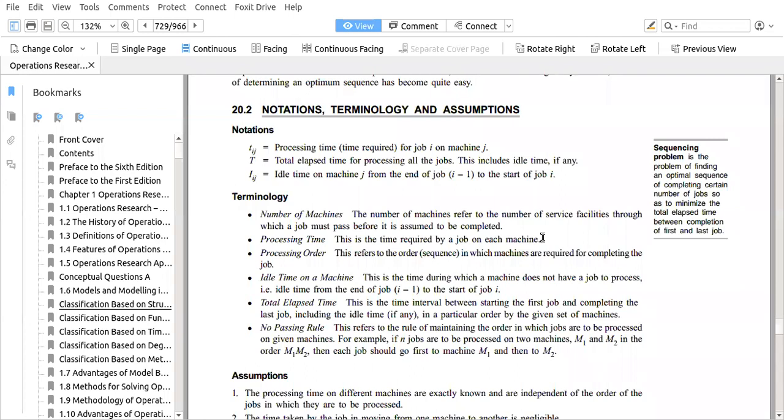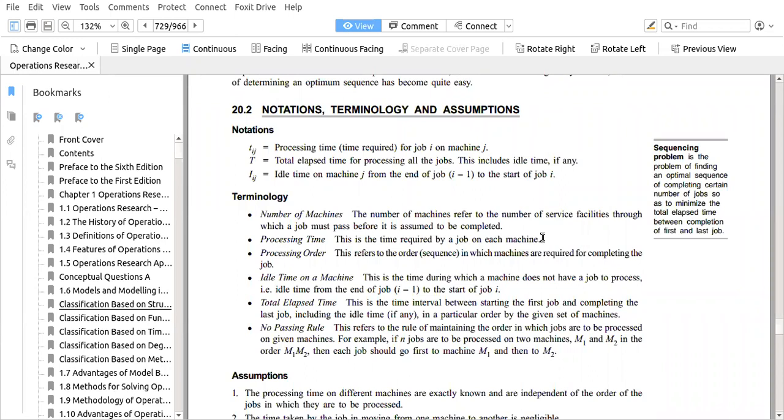Then there is one thing which is called the no passing rule. No passing rule means if a job is to be processed on two machines, then it must pass through those two machines in the order M1, M2. Each job must be processed on machine 1 and then go to machine 2.